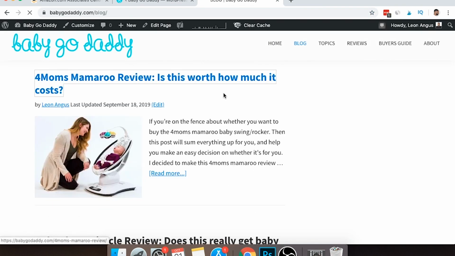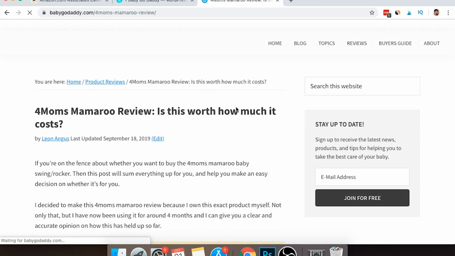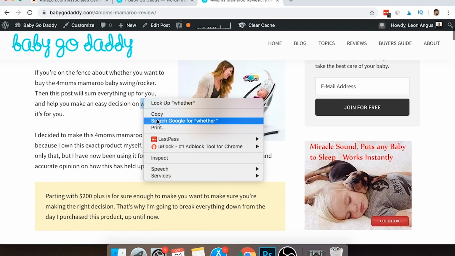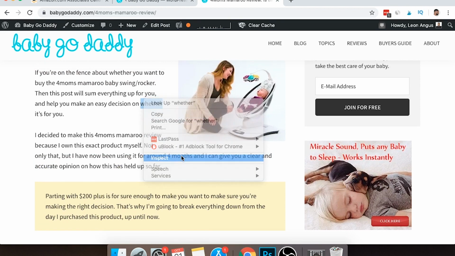So what we're going to do is go to this article here, as it's got some Amazon links on it. Then we're going to scroll down and try and find an Amazon link. But what we're going to do is convert it to mobile. So if you click Control and then Inspect, it will bring up mobile view.